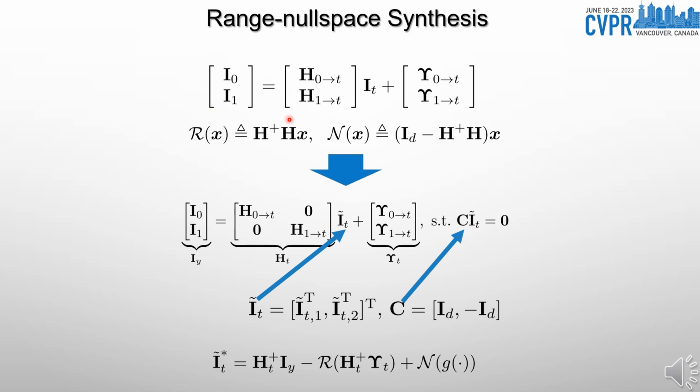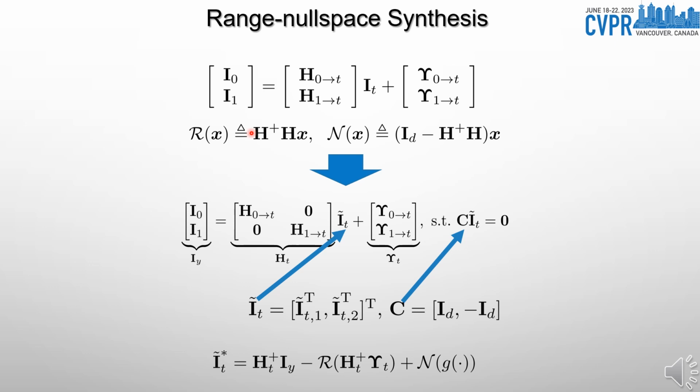In this case, flow-based warping can be reorganized as matrix multiplication with h0 to t, h1 to t. The additive residuals upsilon represent image components that cannot be modeled by warping. Taking IT as the latent to restore and I0, I1 as the measurements, we can treat this as an inverse problem with linear forward operator HT. Solving general linear inverse problems is not trivial, especially when the distributions of the residuals upsilon t and the latent IT are complex.